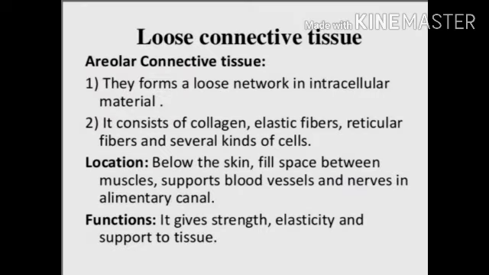So let's start with loose connective tissue. First is areolar connective tissue. They form a loose network in the intercellular material, that material which is present between the cells. It consists of collagen, elastic fiber, reticular fiber and several kinds of cells. Location. This type of tissue is present below the skin, fills space between muscles and supports blood vessels and nerves in the alimentary canal. Function. It gives strength, elasticity and support to the tissue.